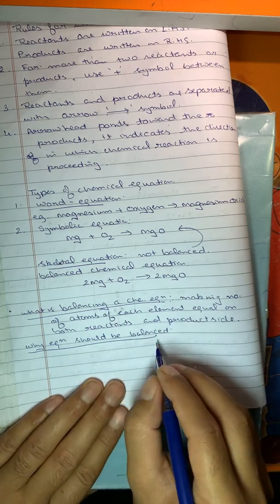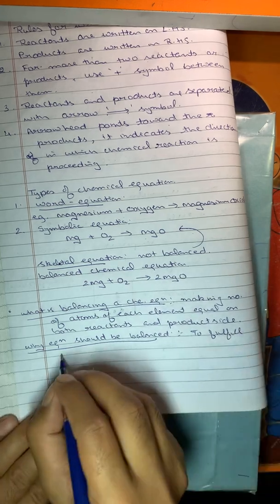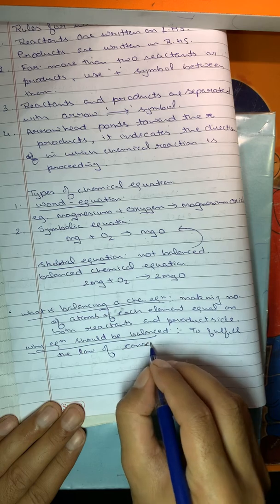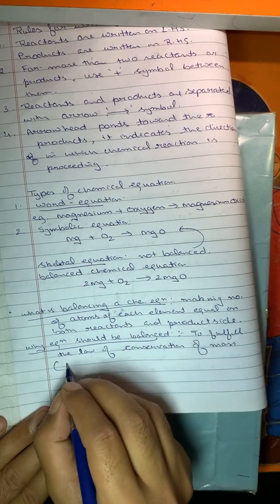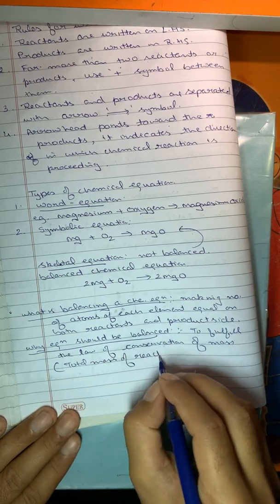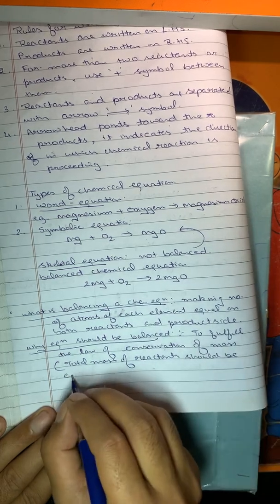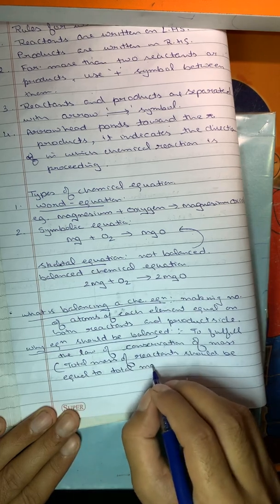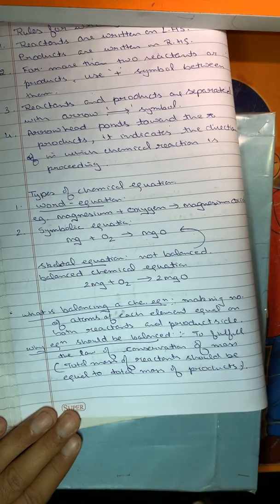So, to fulfill the law of conservation of mass, the total mass of reactants should be equal to the total mass of products. That's why the chemical equation should be balanced.